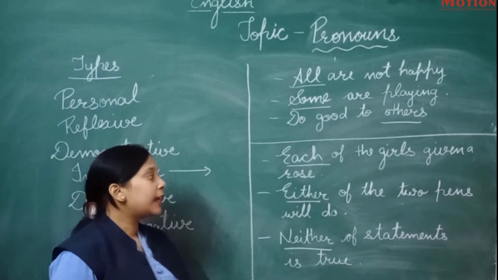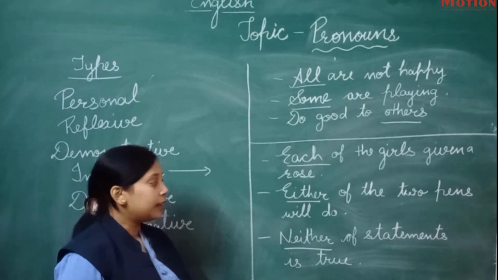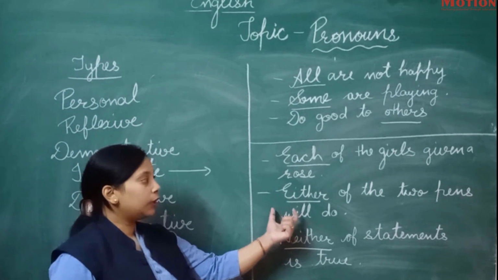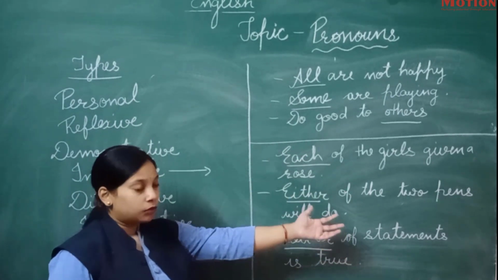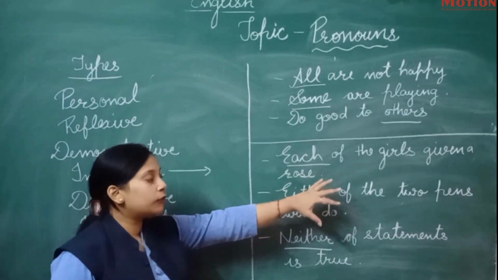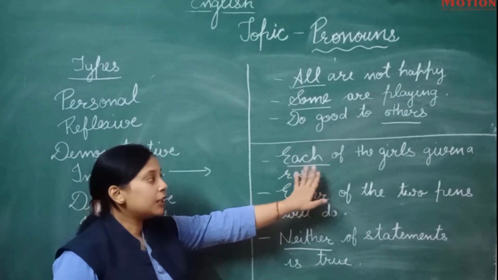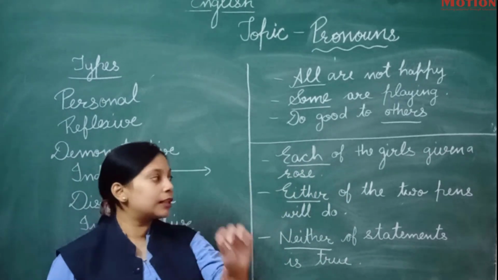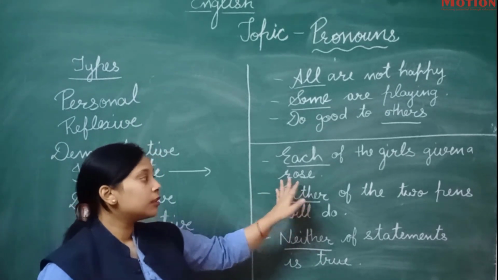Okay, this kind of pronoun, like we are talking about someone from the many. If we talk about many, from the many girls, each of the girls is given a rose. It means a single girl is given a rose.